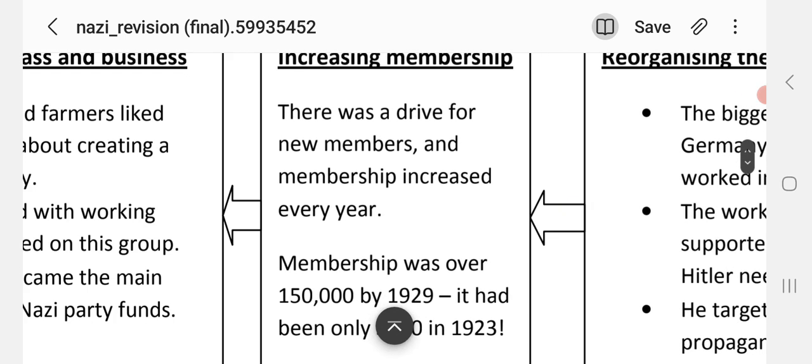Increasing membership. There was a drive for new members, and membership increased every year. Membership was over 150,000 by 1929. It had only been 3,000 in 1923.